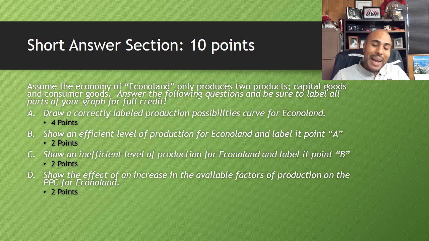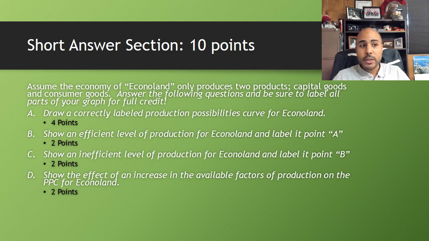But I'm not going to tell you what to do in this review video, but what I will tell you is how much each part is going to be worth. So what you're going to have to do for your short answers, you're going to have to create a production possibilities frontier, and you're going to label all the different parts of the frontier based on what I tell you. The first thing you'll do is you'll draw the frontier, and that's going to be worth 4 points. So making sure that you draw it exactly right with an X and Y axis, a curved production possibility frontier, and labels for all the points on your production possibilities frontier.